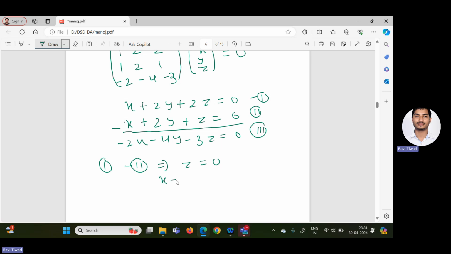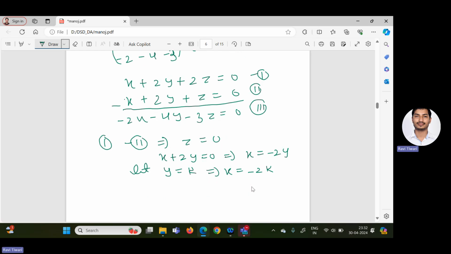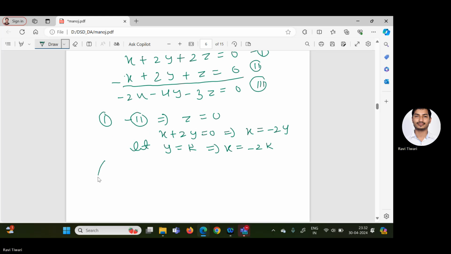If z value is 0, then x plus 2y equal to 0. And x plus 2y equal to 0 means x equal to minus 2y. So again, we can assume y equal to k. So x equal to minus 2k.